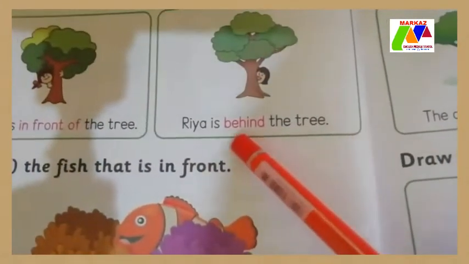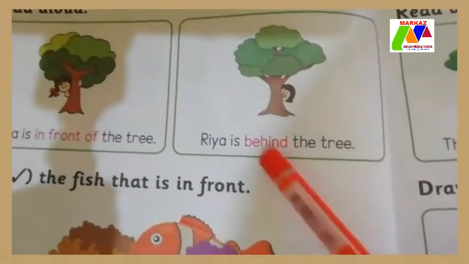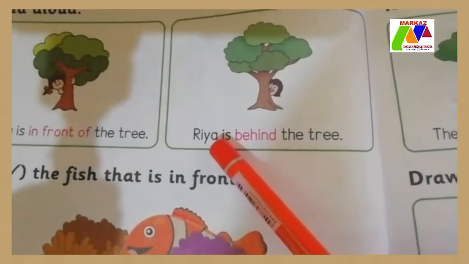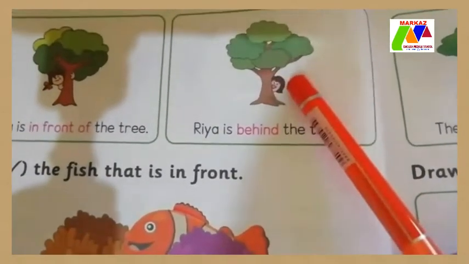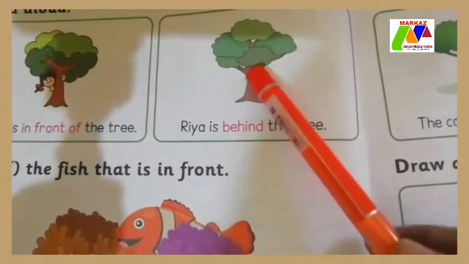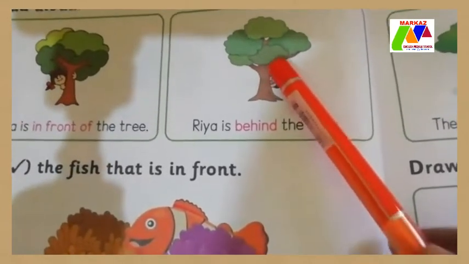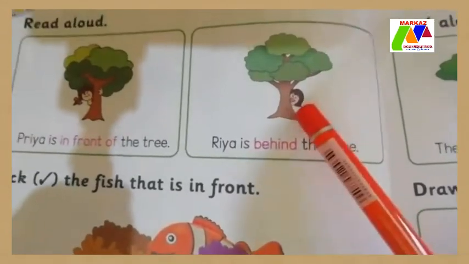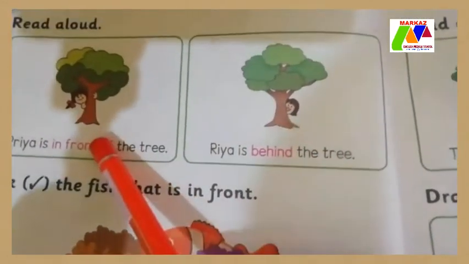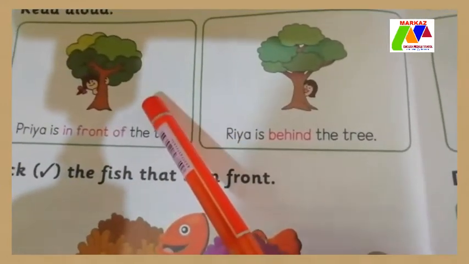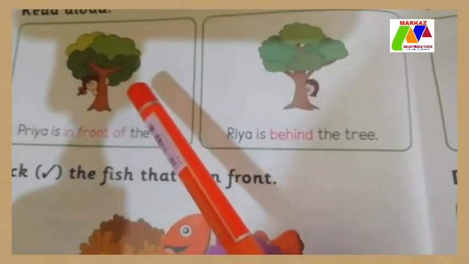Then here, Riya is behind the tree. Where is Riya? Yes, Riya is behind the tree. We can only see Riya's face here. The other part of her is behind the tree. Here the tree is in front of Priya.